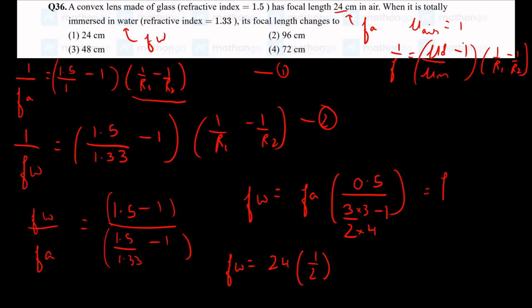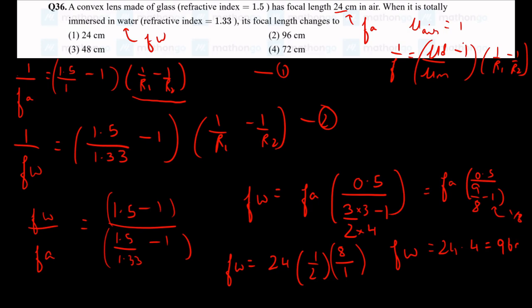So this is f_a into 0.5 by (9 by 8 minus 1), so the denominator is 1 by 8, and 1 by 2 by 1 by 8. Finally we are left with focal length in water as 24 into 4, which is 96 centimeters. So option 2 is correct.